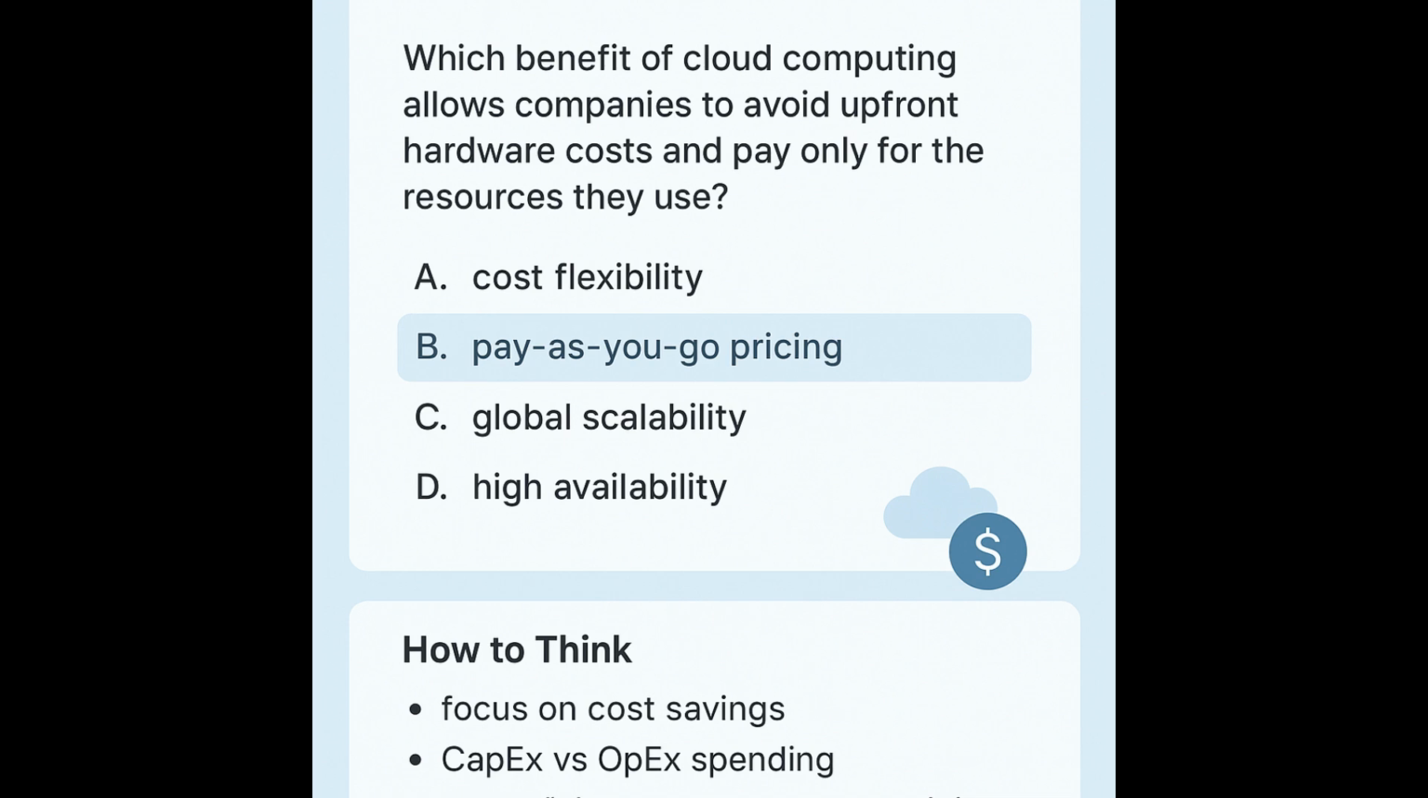Let's see how to apply the right mindset using sample multiple choice questions, MCQs, from Domain 1, Cloud Concepts. For each question, I'll show you how to think to arrive at the correct answer.